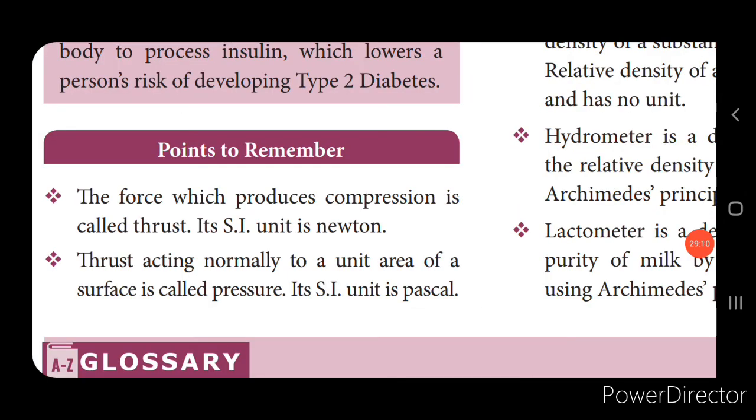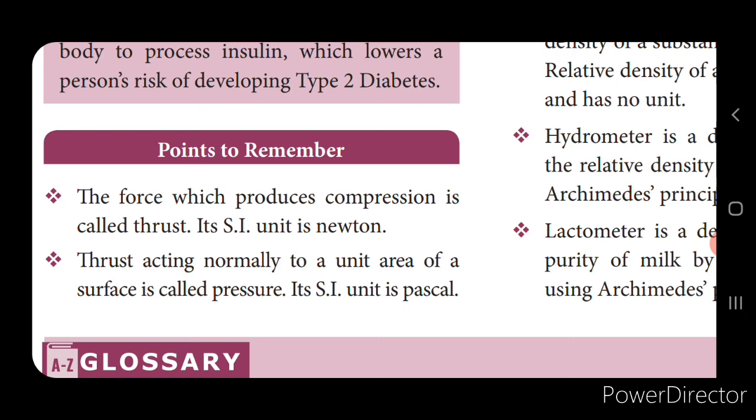So with this we come to the end of the chapter, children. In this chapter we saw what is thrust, what is pressure, what is atmospheric pressure, and how to calculate the atmospheric pressure. We saw the working of the barometer, Pascal's law, Archimedes principle, and learned about the hydrometer, isn't it? And at last the law of flotation.